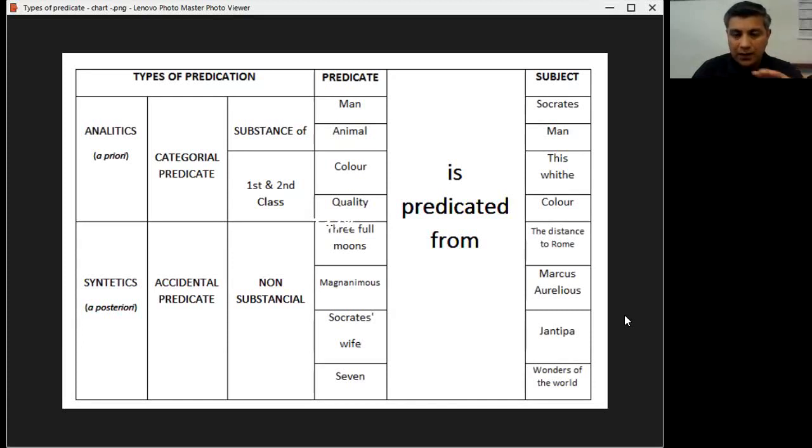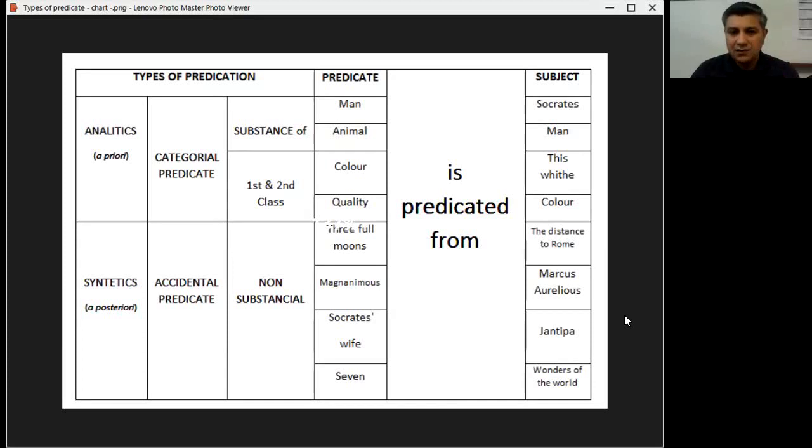You see, a categorical predicate. What is color? Color is a quality. You always get substances of first and second class. Whereas in the accidental predicates, you will never get substances of first or second class.